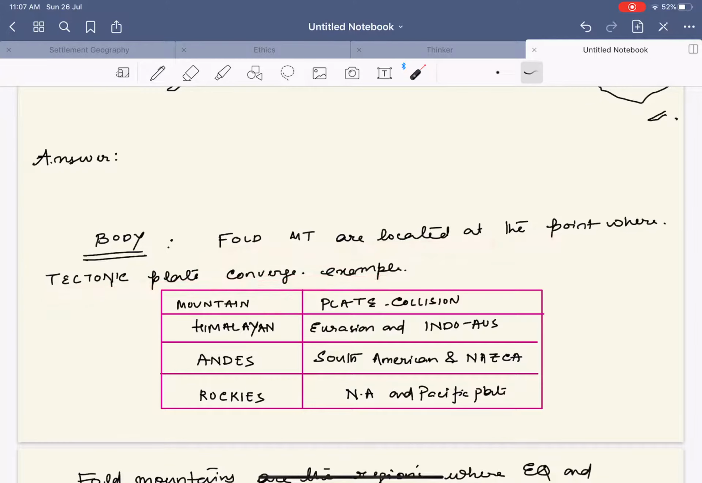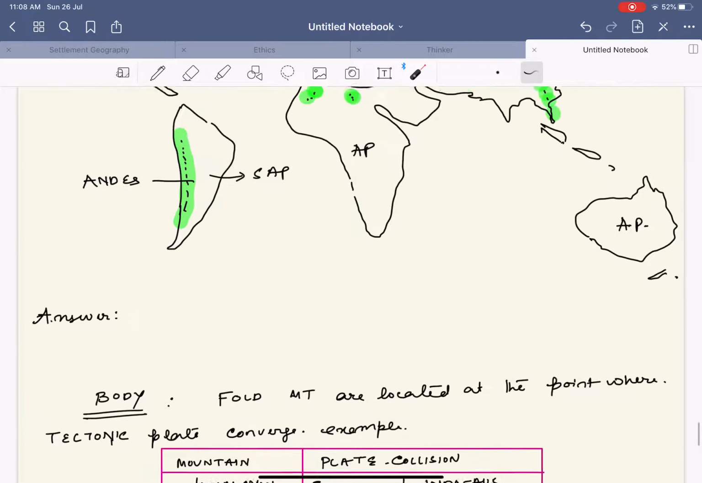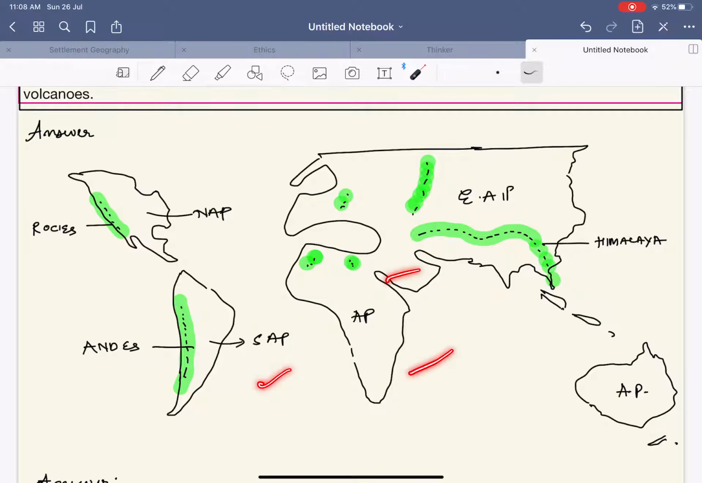You can draw this flowchart: mountains, plate collision; Himalaya, Eurasian and the Indo-Australian plate collision; Andes, it's formed because of the South American and the Nazca plate collision; Rockies formed due to the collision of the North American plate and the Pacific plate. After writing this, kindly draw a diagram showing this.